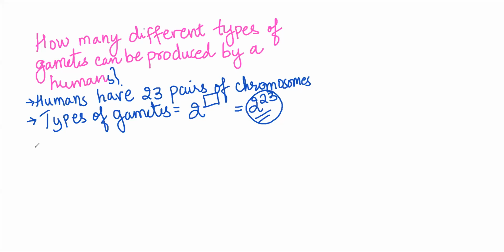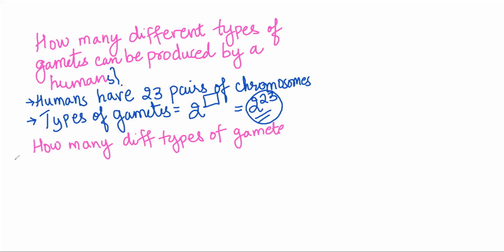Next, how many different types of gametes can be produced by a pea plant? How many different types of gametes can be produced by a pea plant?